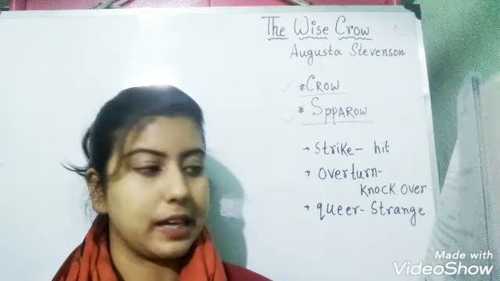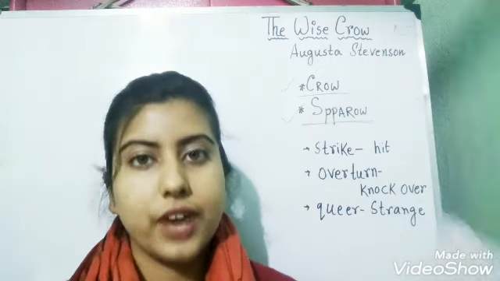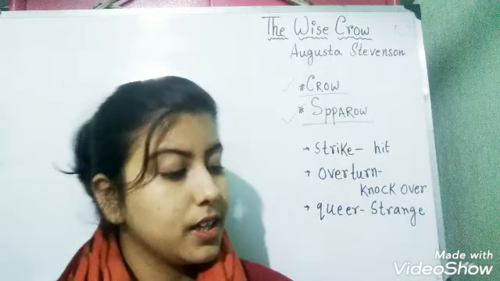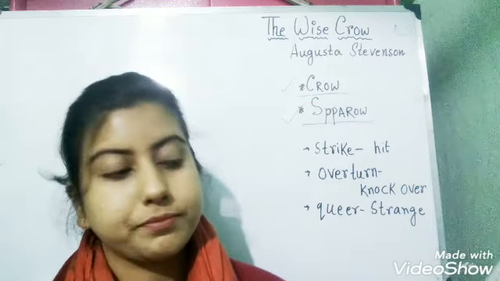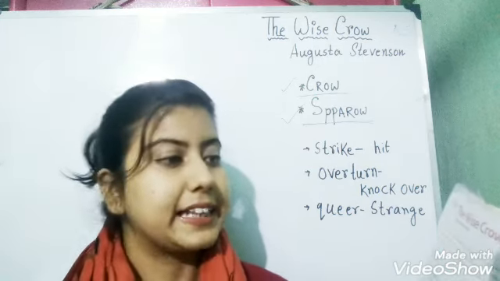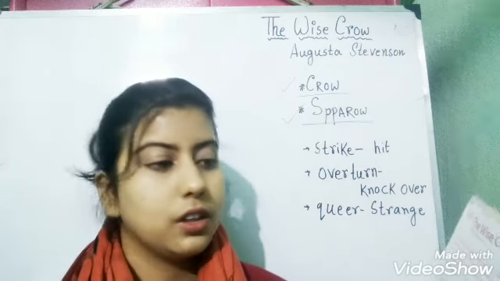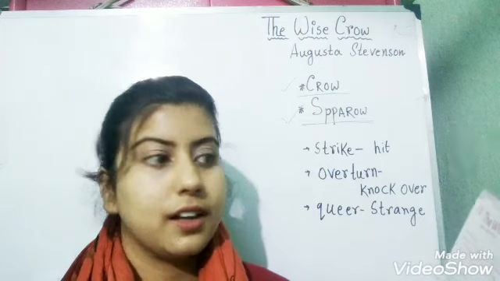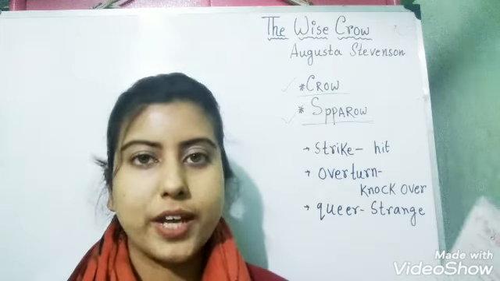Now the sparrow says, what shall we do? Now the sparrow is very tensed. He is saying that what will they do? The crow says, there may be water in this pitcher. I will see. Aha, there is water. Come and drink.